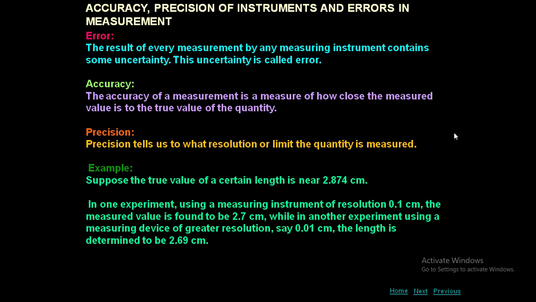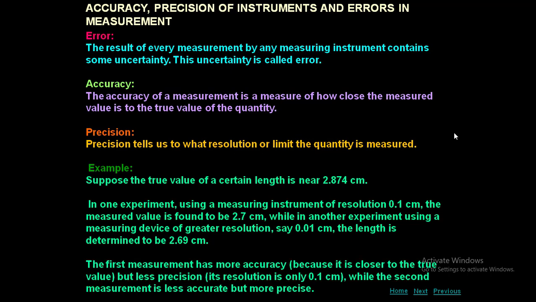The measured value is found to be 2.7 centimeter. While in another experiment, using a measuring device of greater resolution, say 0.01 centimeter, the length is determined to be 2.69 centimeter. Can anyone tell me which one is a more precise value?